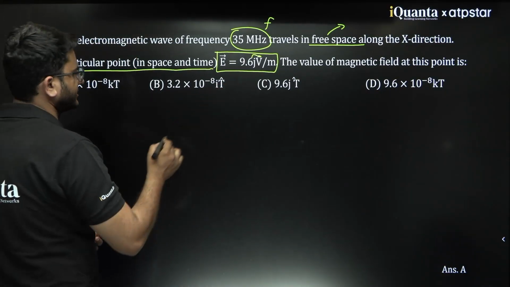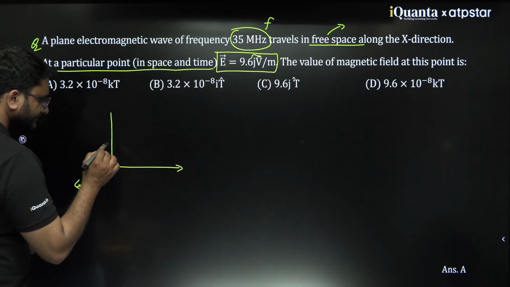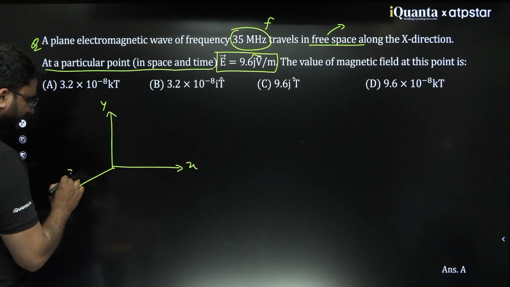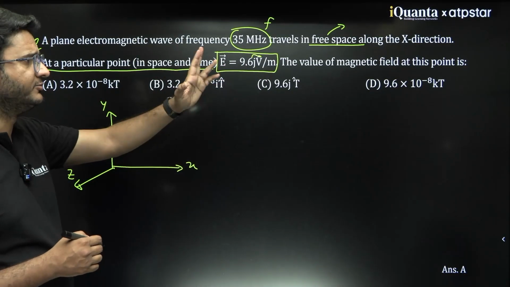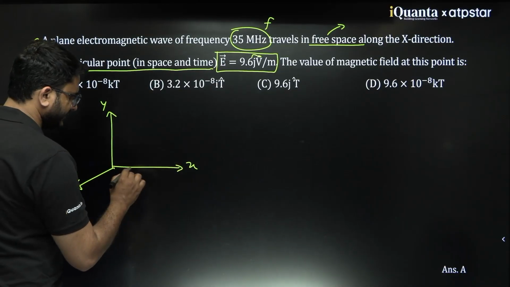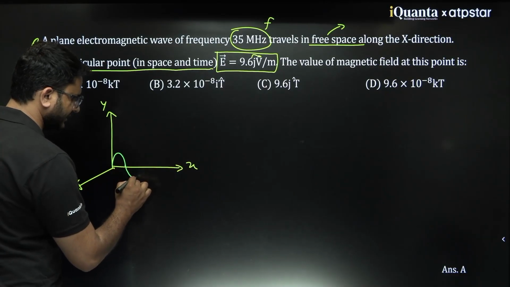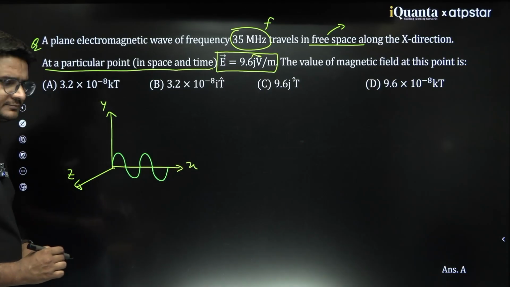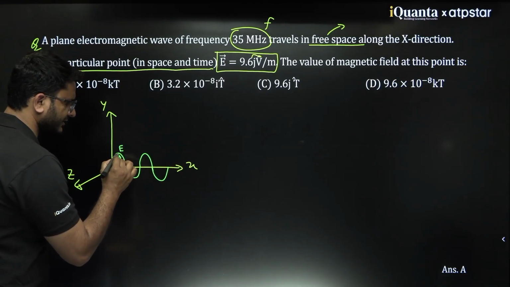One thing is the direction. See how the direction would be. Suppose this is your x-axis, this is your y-axis, this is your z-axis. So this wave is traveling along the x-axis and this is your electric field vector.